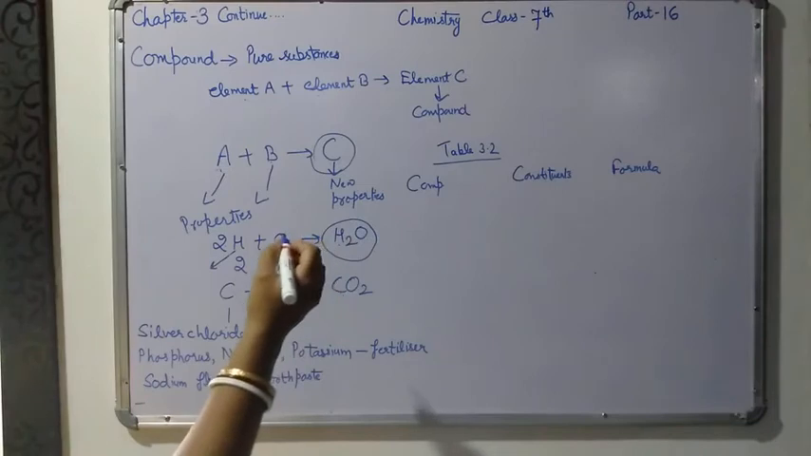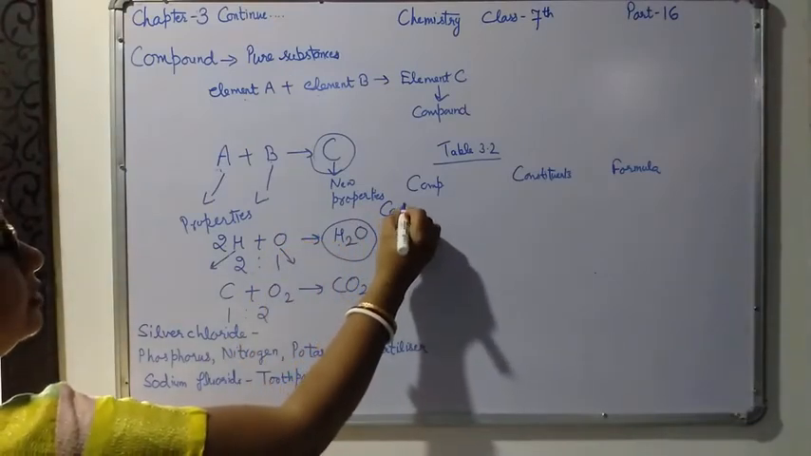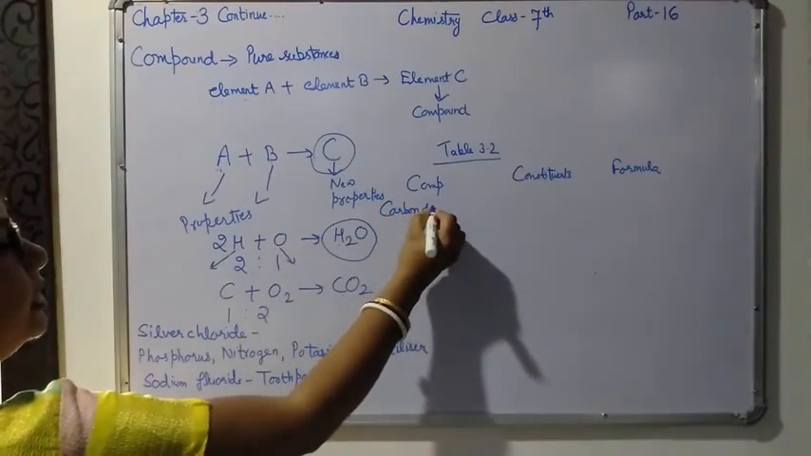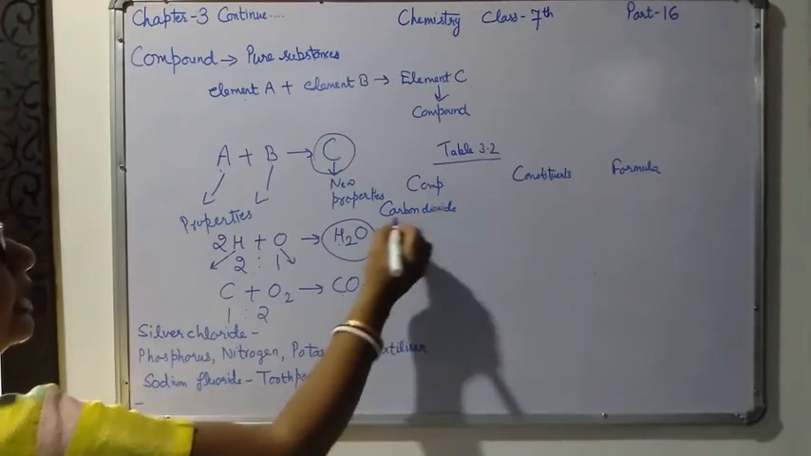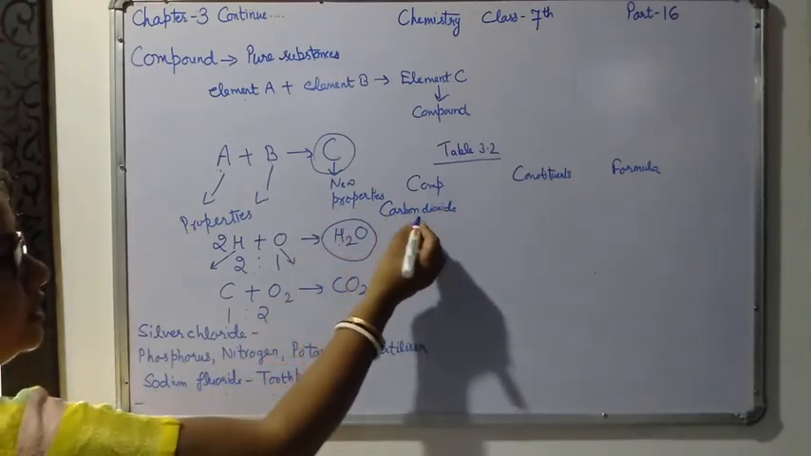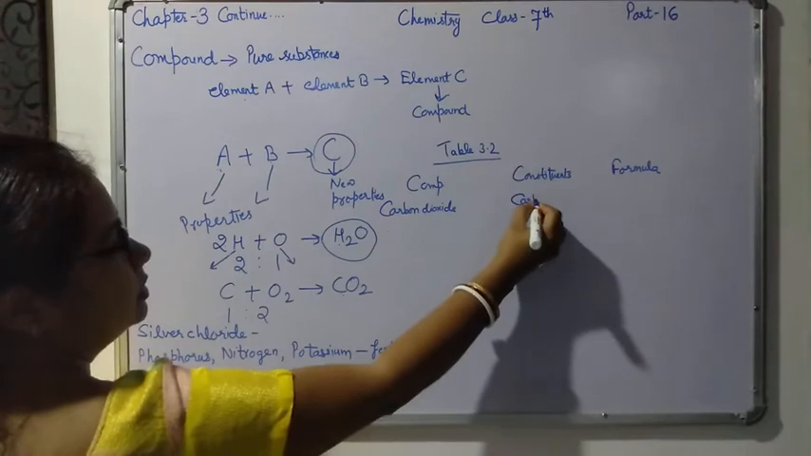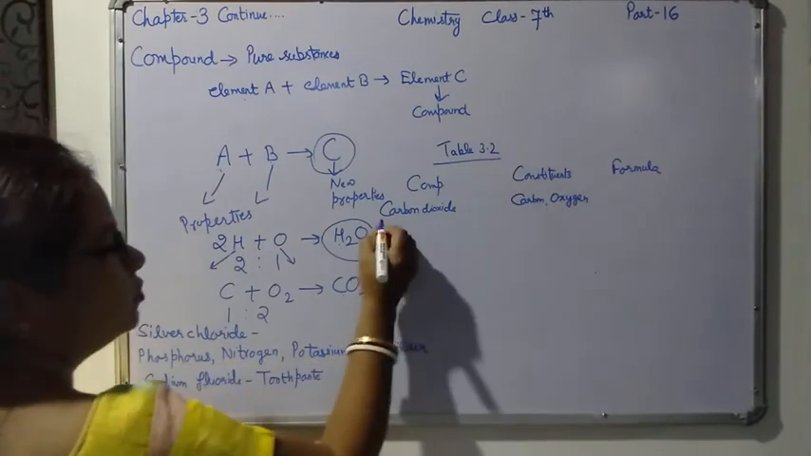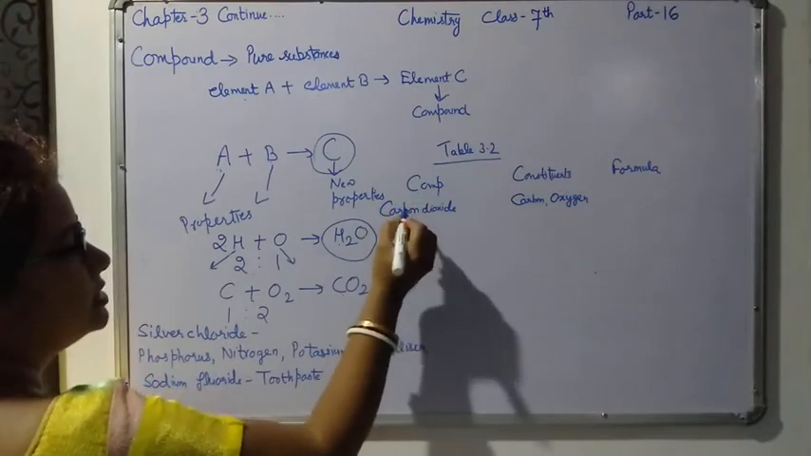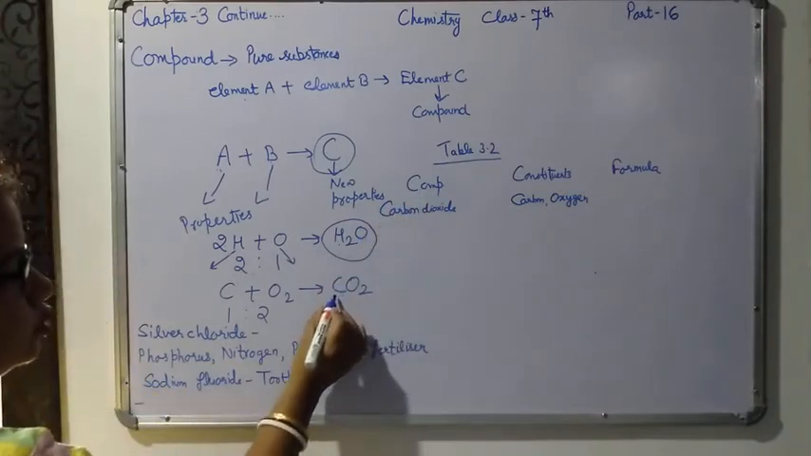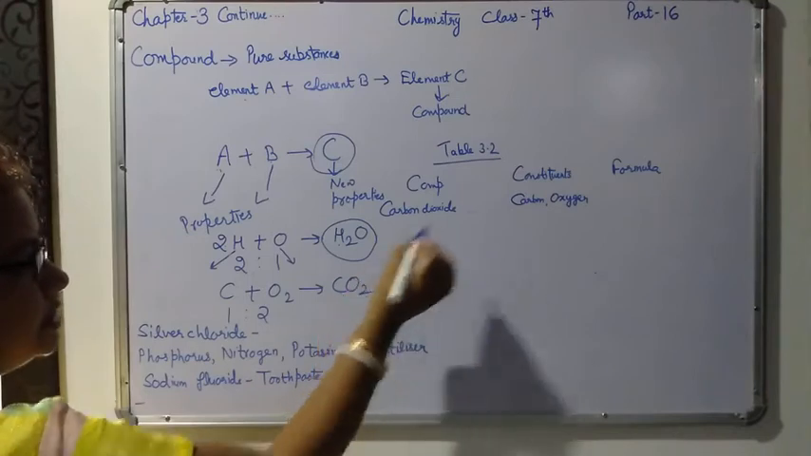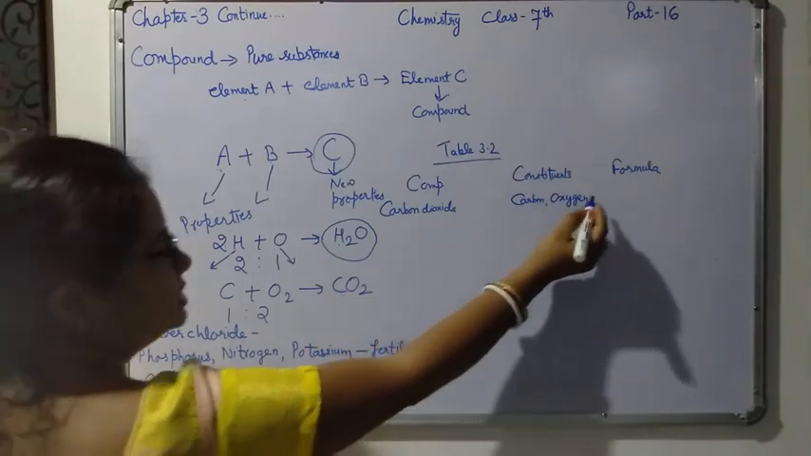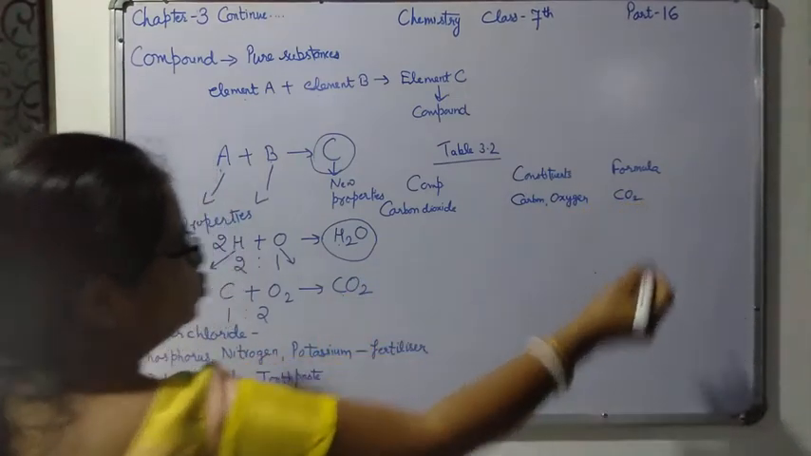So the first one is carbon dioxide. On this side you have to write the name, carbon dioxide, and carbon dioxide is formed with carbon and oxygen. Constituent means which elements are present in this compound. So in carbon dioxide, carbon and oxygen are present, so you write carbon and oxygen, and the formula will be CO2.